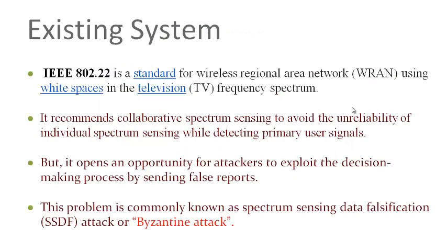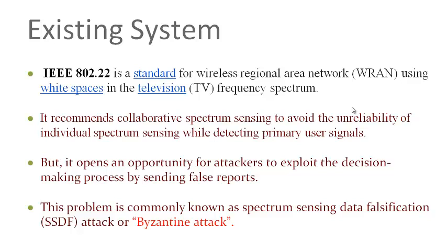The existing system is IEEE 802.22, the standard for wireless regional area network. So we are here to study the concept of WRAN, and the existing systems recommend collaborative spectrum sensing to avoid the unreliability of individual spectrum sensing while detecting the primary signals.